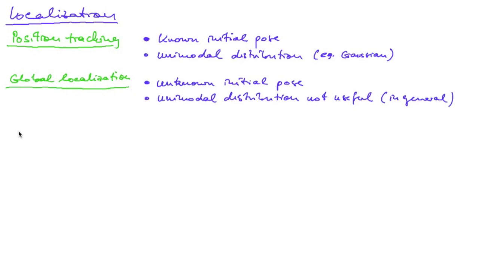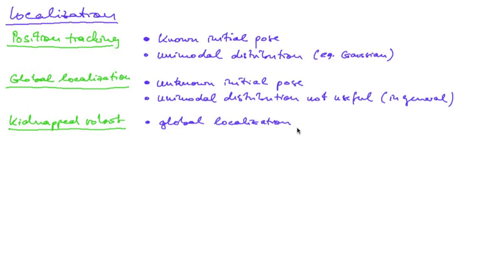Now, similar to that is a so-called kidnapped robot problem, where a global localization problem is assumed, plus there will be the possibility that someone kidnaps the robot and moves it to another place, where the robot then has to recover and determine its new global position.